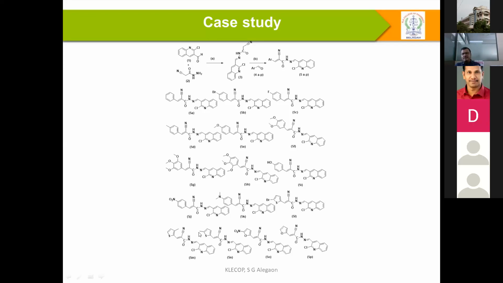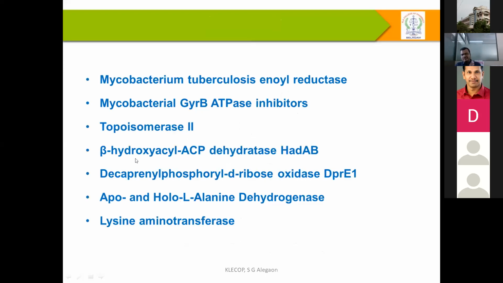Already with these compounds, we took different sites or different targets. Since my target is antitubercular, I took enoyl acyl reductase, the Mycobacterium DNA gyrase B inhibitor topoisomerase, beta-hydroxyl ACP dehydratase, lysine aminase, alanine dehydrogenase, and DprE1. Here I have given 5, 6 different targets as an example.